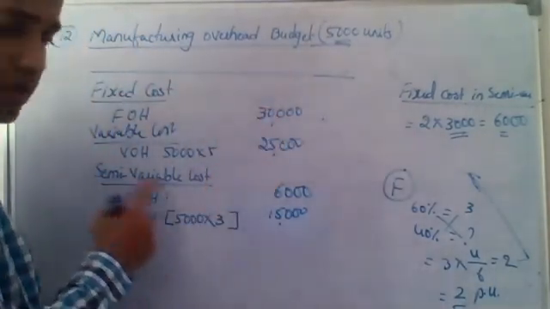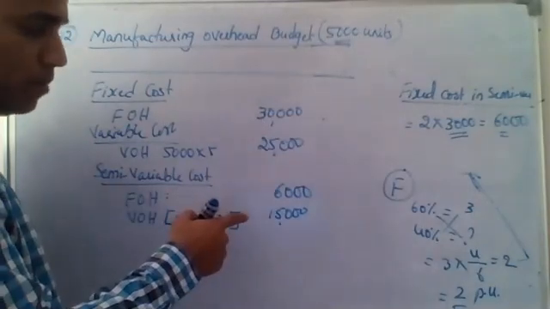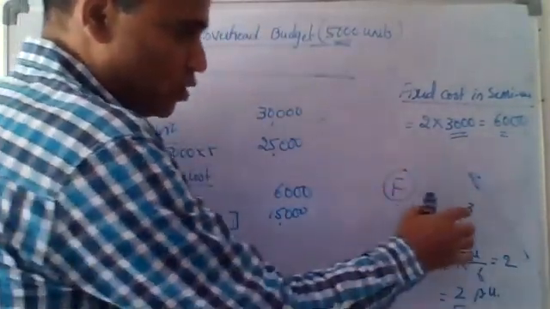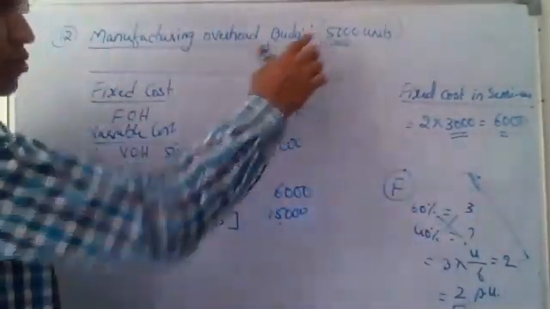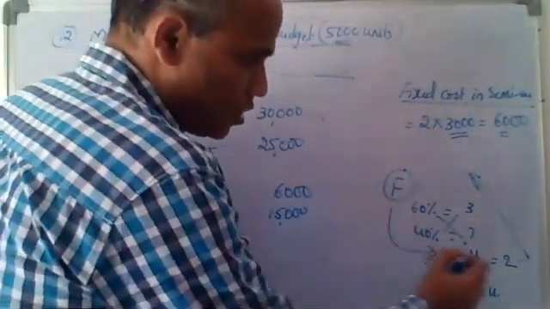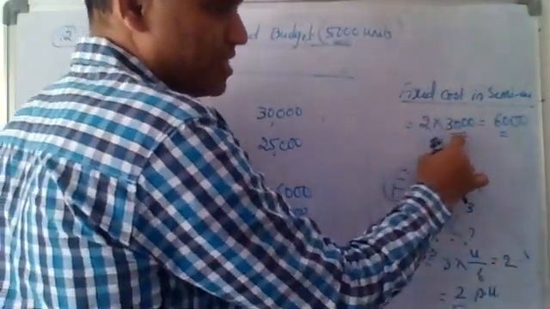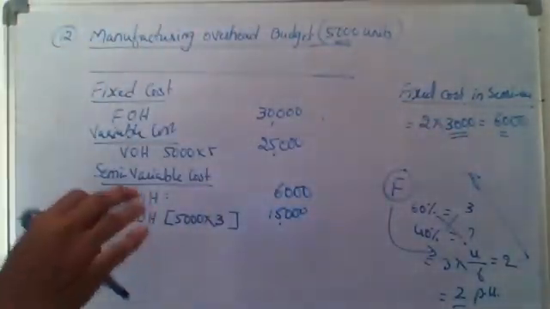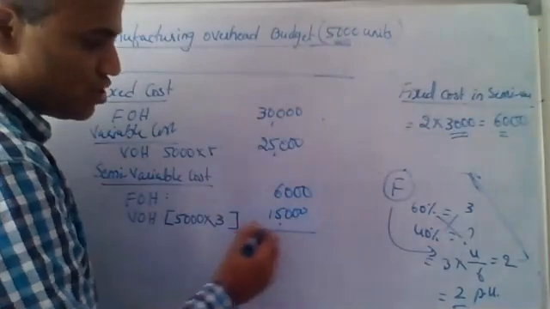But here in semi-variable, you told me 60% is 3, so 40% should be 2. 3 rupees per unit I took for 5,000 units. I multiplied because it is variable. But in this fixed portion is 2 rupees, 2 rupees for the present level of output. Always remember the fixed cost should be converted into total before you can take it to the solution.